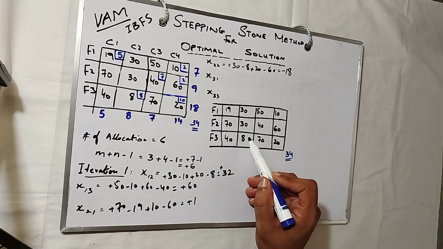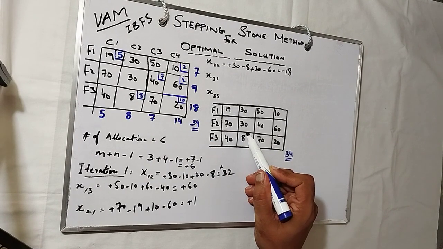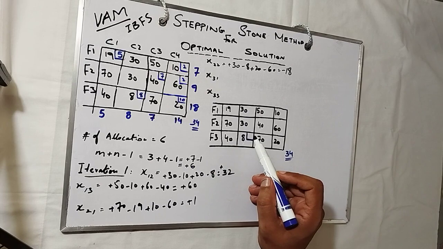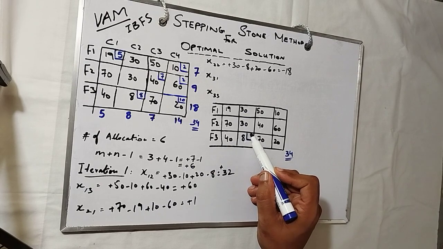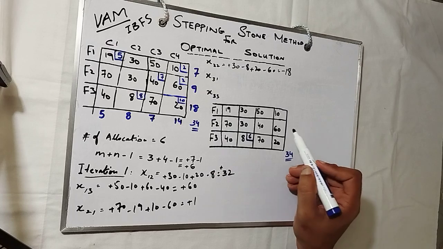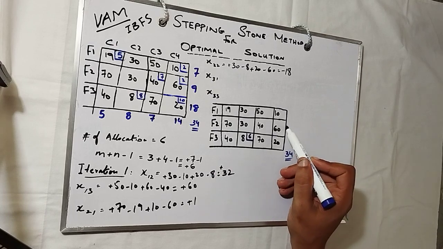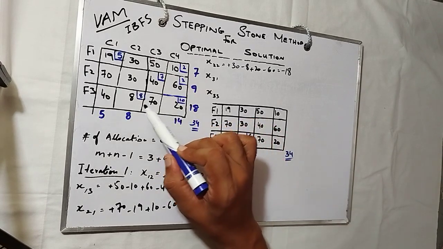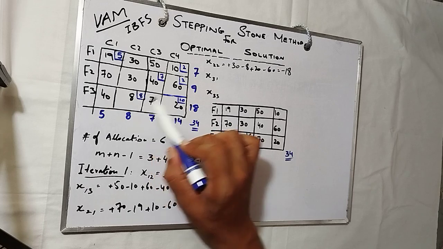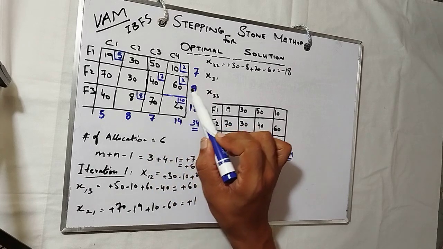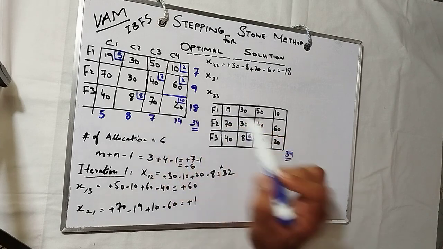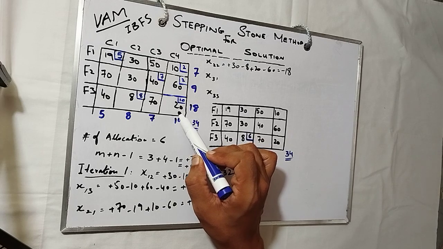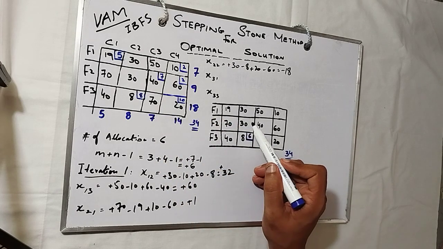So 8, that was minus 8, would be 6, okay, and 60 is 0. So we don't write 0, no allocation. Okay, so we have reduced 2 from both sides, from diagonal here and here. Why? Because both were in minus. And why 2? Because 2 is the least value. So you see over here we have to add the same, plus 20 and plus 30. We have to add the same.